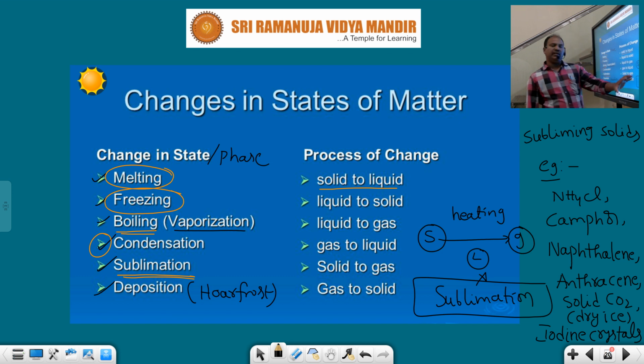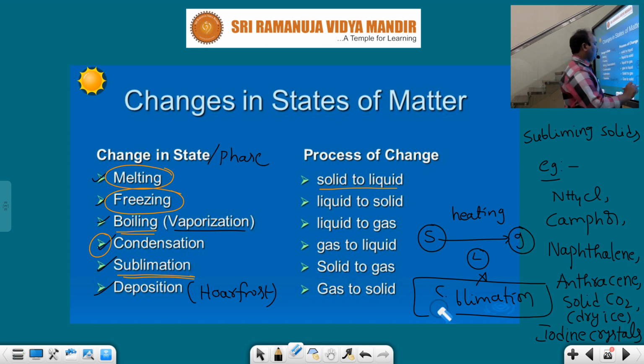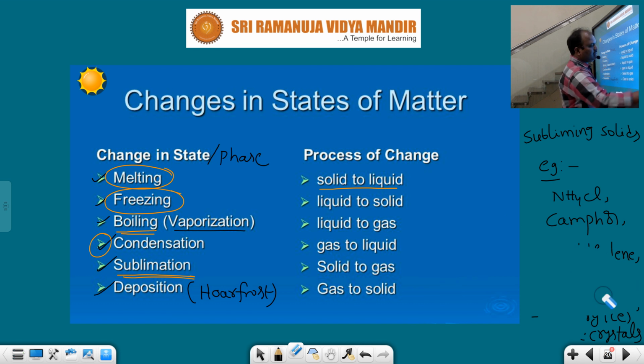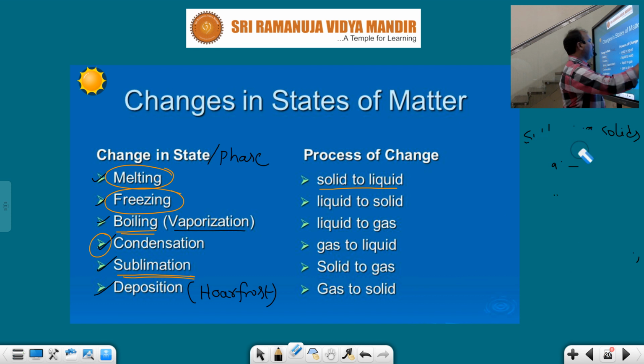That means all these solid materials, whenever you heat them, directly go to the vapor state but do not go to the liquid state on heating. That's why they are subliming solids. This phenomenon is called the sublimation process. The constant temperature is called the sublimating point. Constant temperature is called what, students? Sublimating point.